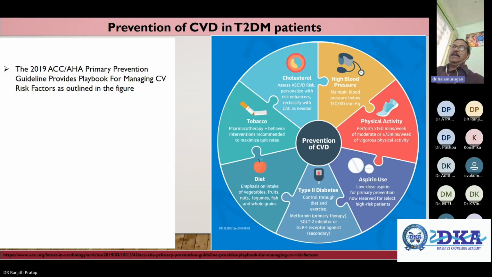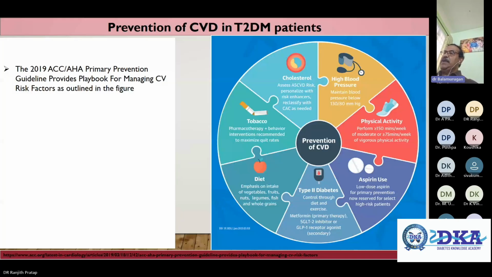We talked about the disease prevalence, disease impact and disease burden, disease pathophysiology, and different manifestations of diabetes and the heart, like coronary artery disease, cardiomyopathy, hypertension, dyslipidemia, and heart failure. And the primary prevention guidelines, you can just look at them; everything is repeated, everything all of you know. For physical activity, perform at least 150 minutes per week of moderate or 75 minutes per week of vigorous physical activity.